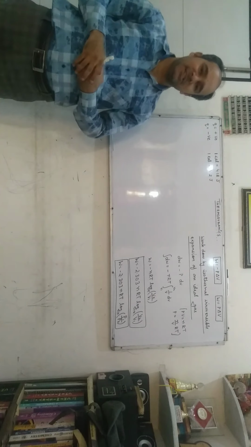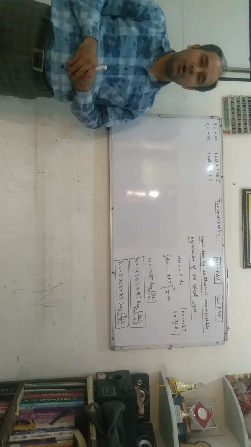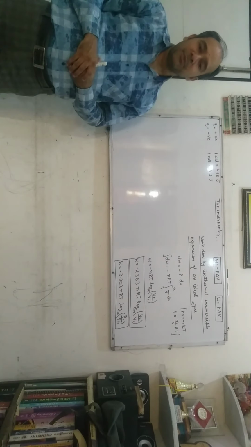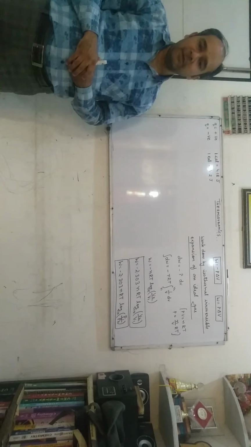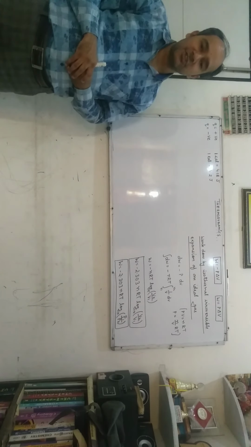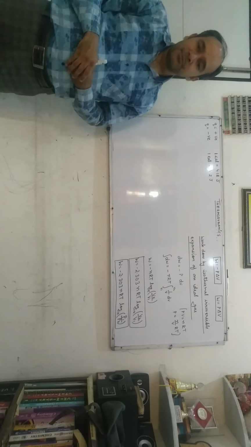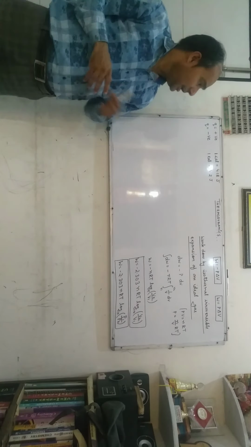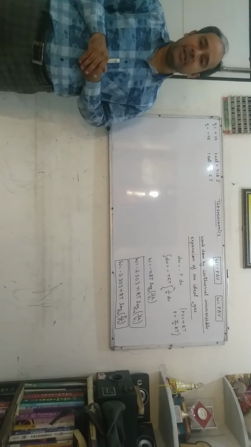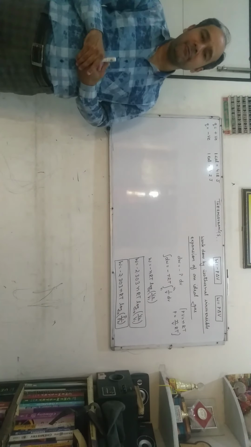Now let us discuss the zeroth law of thermodynamics. According to the zeroth law of thermodynamics, if two thermodynamic systems are each in thermal equilibrium with a third one, then they are in thermal equilibrium with each other.